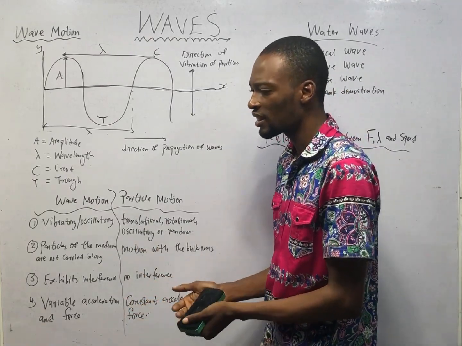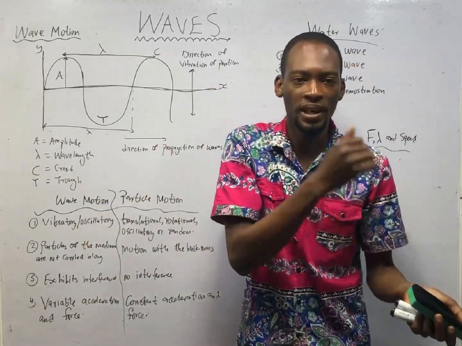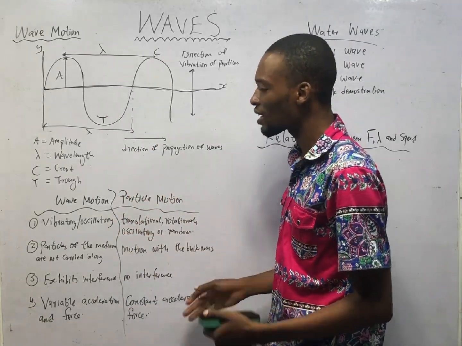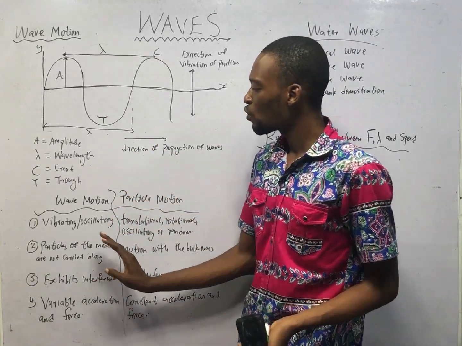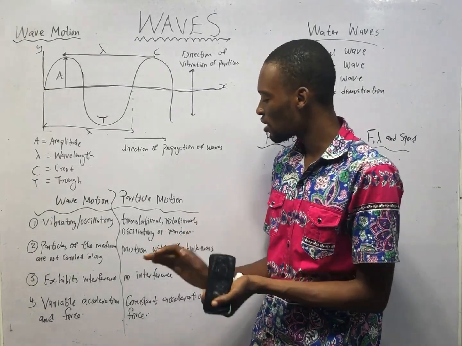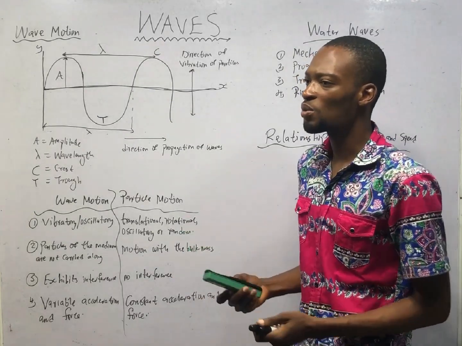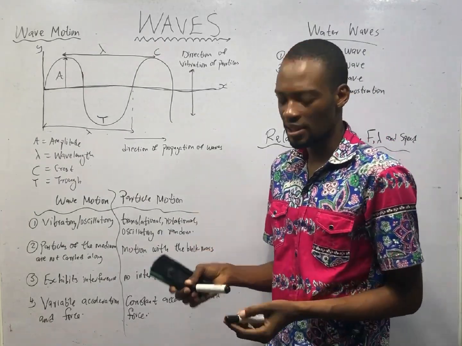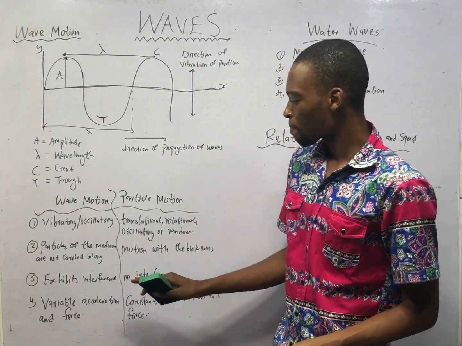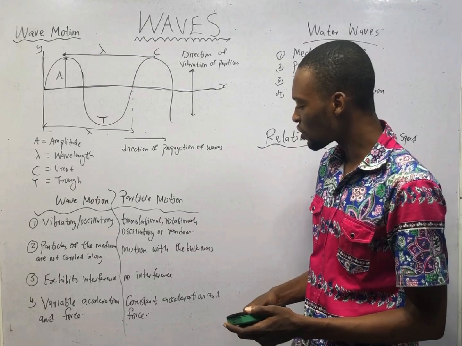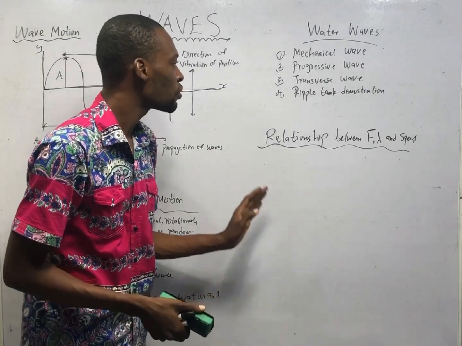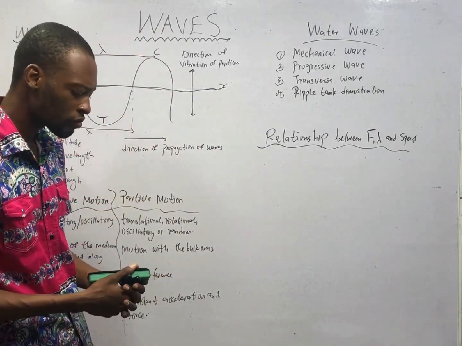Like during breeze, harmattan, you see particles of sand moving up and down. Sawdust, you see the particles jumping up and down. The particles of the medium are being carried. Then wave motion exhibits interference, which means two waves can exist in one space, but particles don't interfere. Two particles cannot exist in exactly one point, like this one cannot enter inside this one. And waves have variable acceleration and force, but particle motion has constant acceleration and force. So I've explained wave motion.